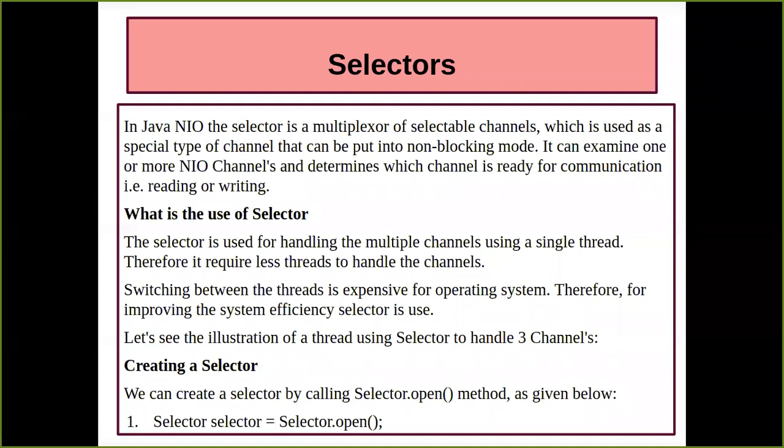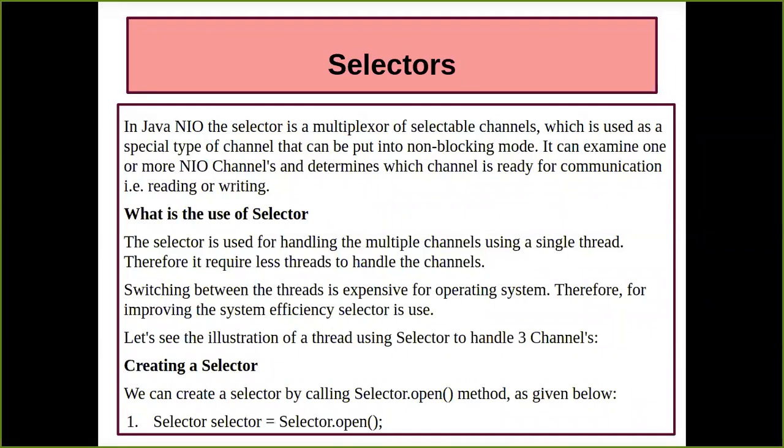Then what is the syntax of creating the selector? Once we create a selector, its job role is already defined. We don't have to instruct the selector on what it has to do in the program. The selector is automatically going to work between your multiple clients and the single servlet file running inside your server. That happens on its own. We don't have to make the program understand what the selector needs to do.